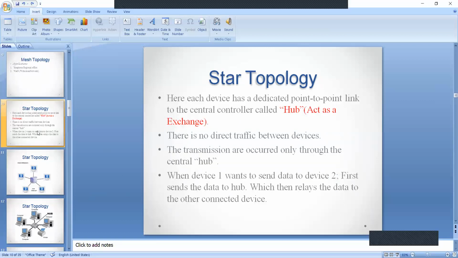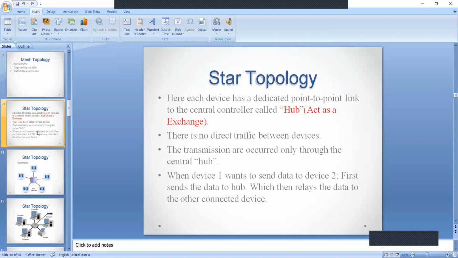Here the data will not be exchanged node to node, that means device to device. Suppose one node or one system wants to send data to another system. The data will be transferred from the device to the hub, then from the hub to the destination device. There is no direct exchange. There is no direct traffic between two devices.